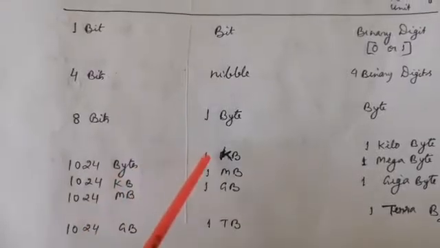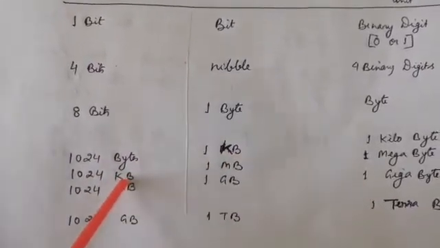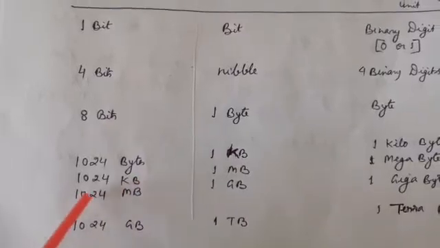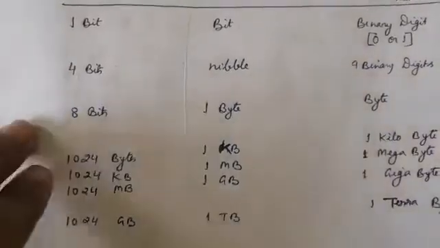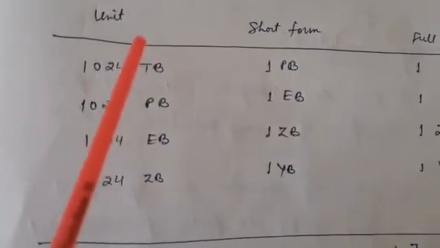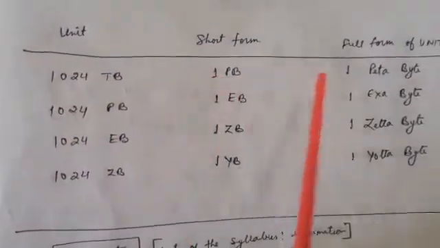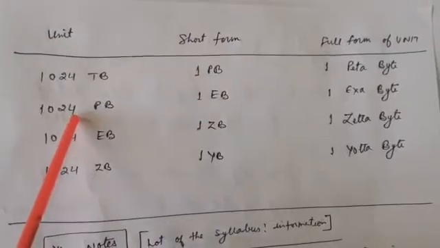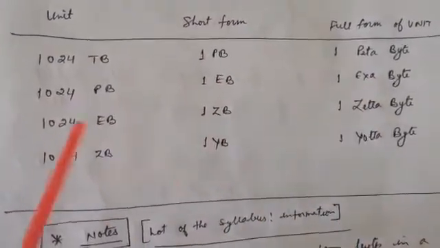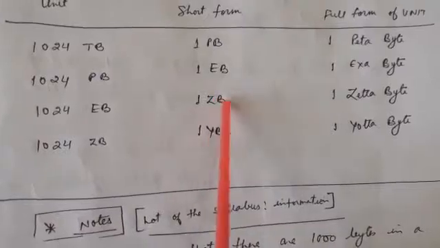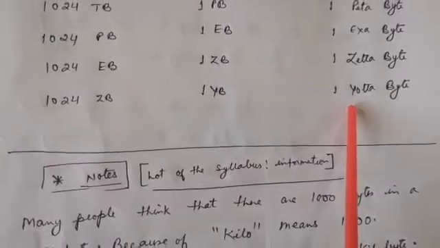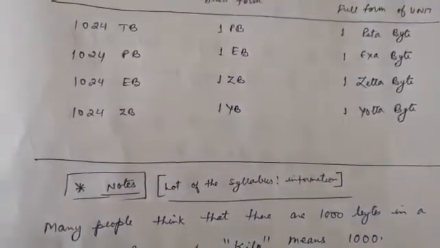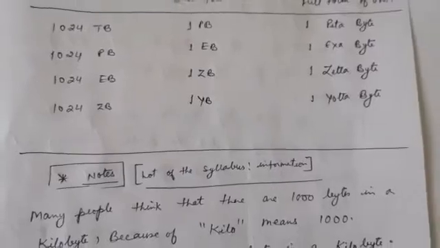1024 bytes is 1 kilobyte. 1024 kilobytes is 1 megabyte. 1024 megabytes is 1 gigabyte. 1024 gigabytes is 1 terabyte, TB, and so on. 1024 TB is 1 PB, petabyte. 1024 PB is 1 EB, exabyte. 1024 EB is 1 ZB, zettabyte. 1024 ZB is 1 YB, yottabyte. So these are the units of memory. Just remember these units of memory.